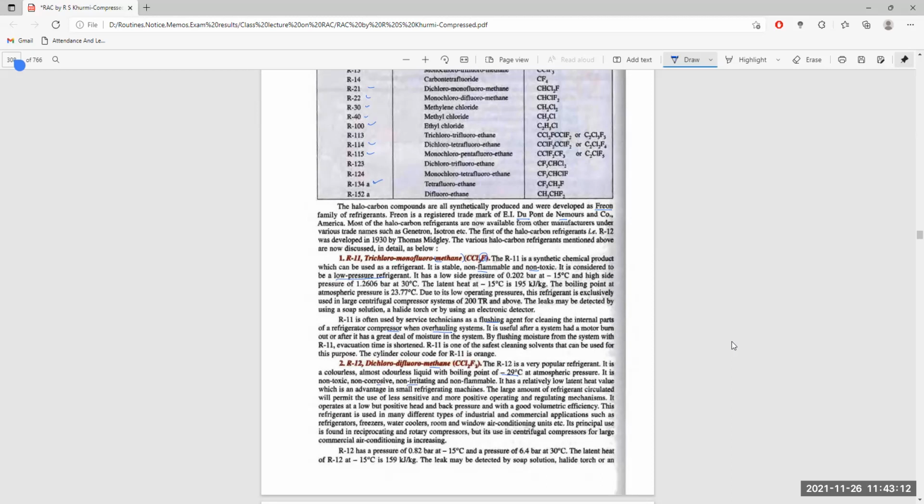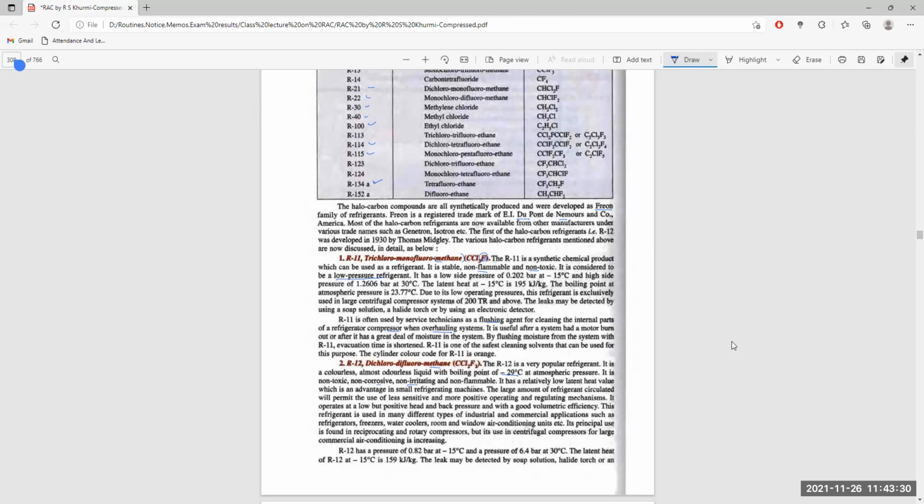Means there is no bad effect on the human body. It does not corrode the machine parts, and it is not irritating, not etching if you put it on your skin, and it is not inflammable. It cannot be burned into flames.